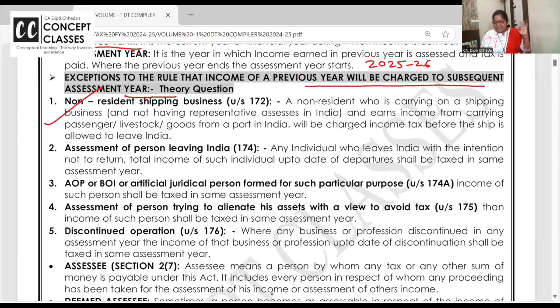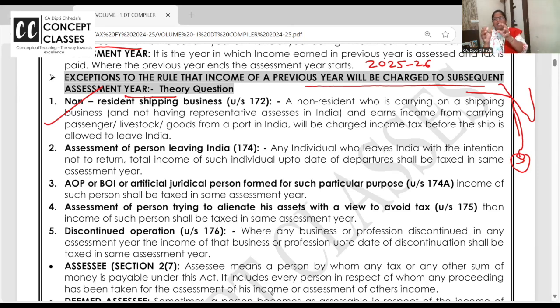Check the screen. First one is non-resident shipping company. Say one ship is coming from USA to Mumbai port. It is unloading some goods, taking some goods, and it is going on its journey forward to Sri Lanka. Now can we say, oh, you are a London ship, bye bye, go now, it's just December 24, after March 25 next year, please do come and pay the tax? Though you are non-resident, whatever you have earned in India, pay the tax. That's not right.